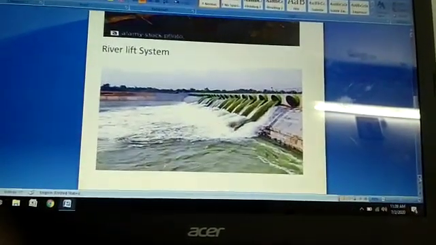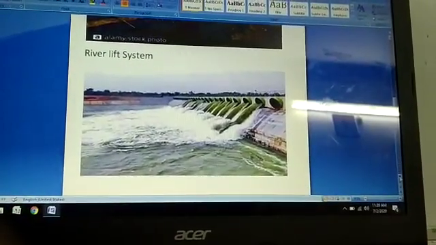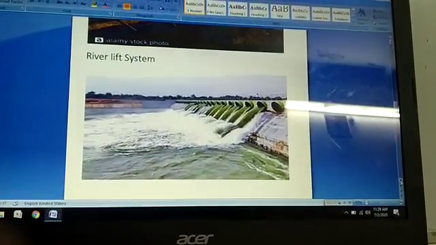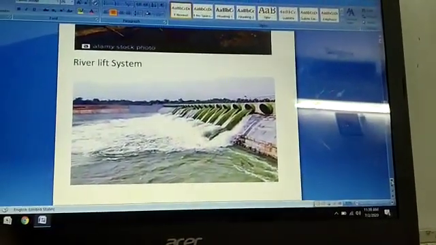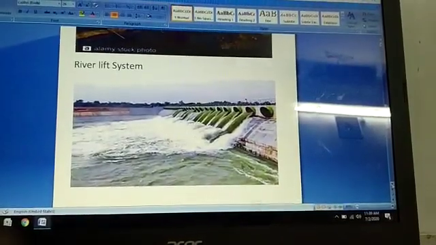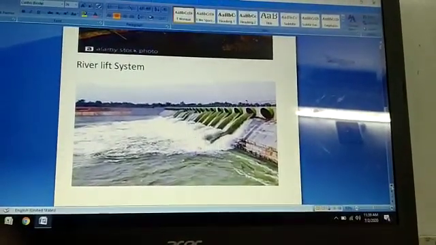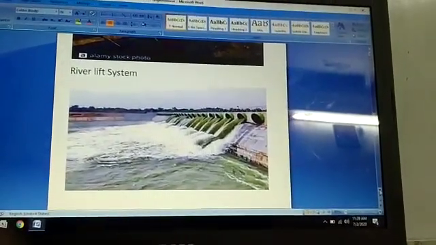And this is the river lift system, where there is inadequate reservoir release, that is, an inadequate amount of water is released from the reservoir. In those areas, with the river lift system, the water is lifted directly from the rivers with the help of pumps to the nearby fields. So this is the river lift system, and this is about the irrigation systems.